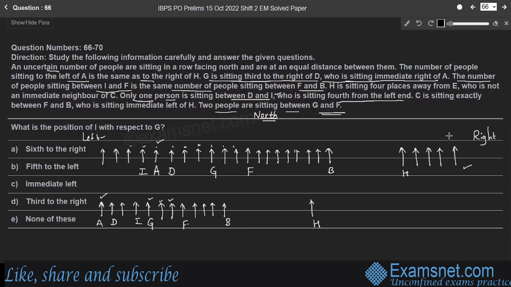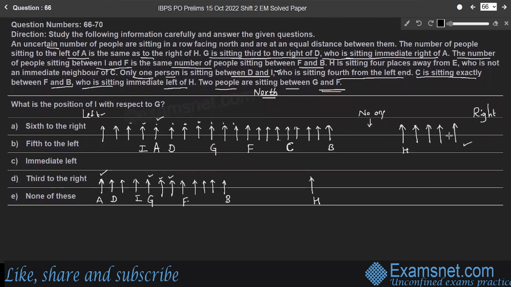And the next point is, we'll consider this. C is sitting exactly between F and B, who is sitting immediate left of H. So in case 1, C is exactly between F and B, and B is sitting immediate left of H. So there is no one in between B and H, right? Now consider case 2.